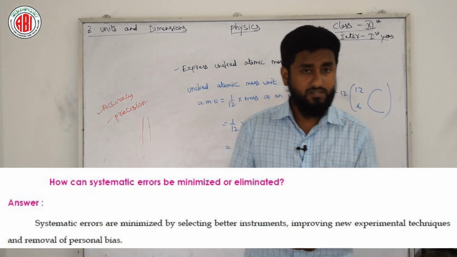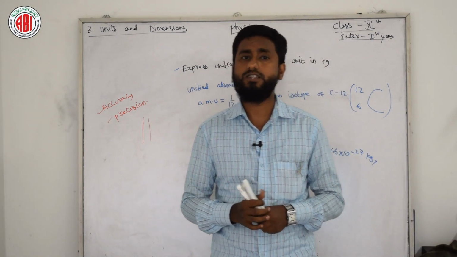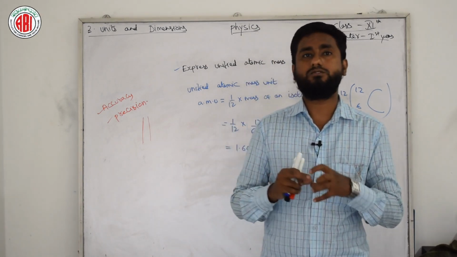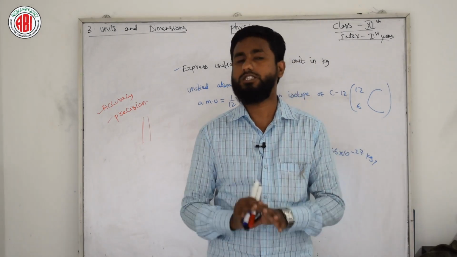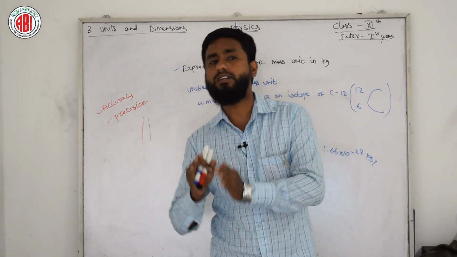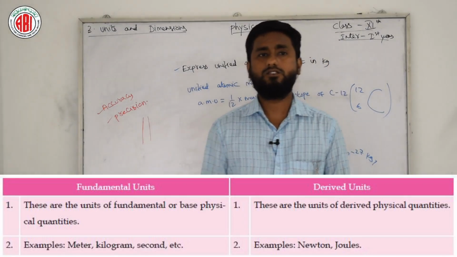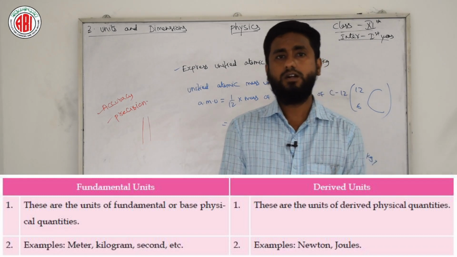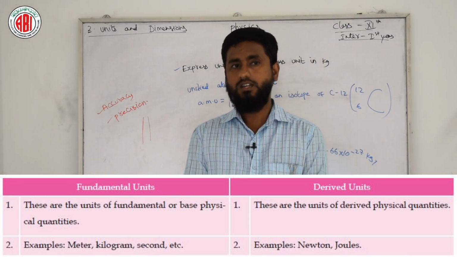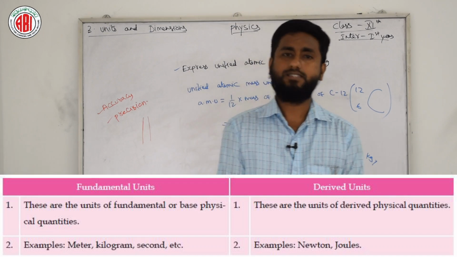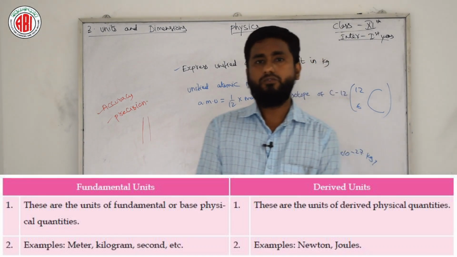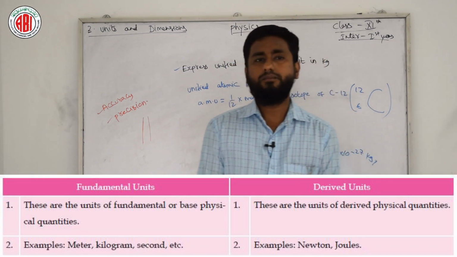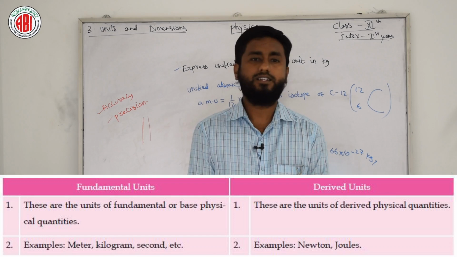Now we have one more question with us: distinguish between fundamental units and derived units. What is a unit? Already I said a unit is a standard fixed amount of measure of any quantity. So what is the difference between fundamental units and derived units? This answer you can see on the screen. Fundamental units are the units of fundamental or base physical quantities. Example: meter, kilogram, seconds, etc. Derived units are the units of derived quantities. Example: Newton, joules.